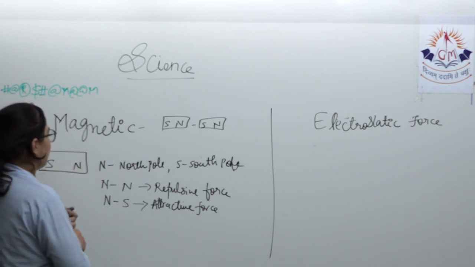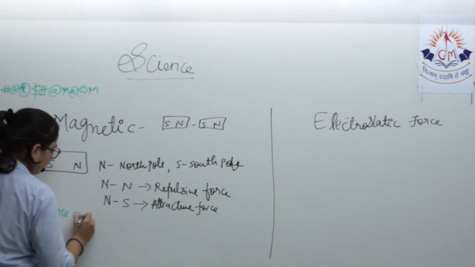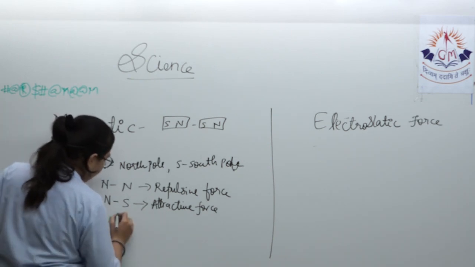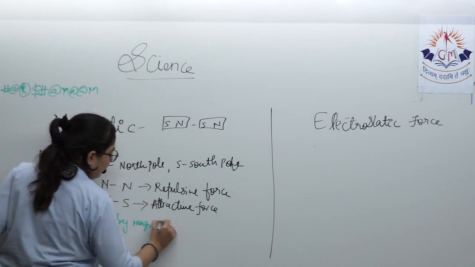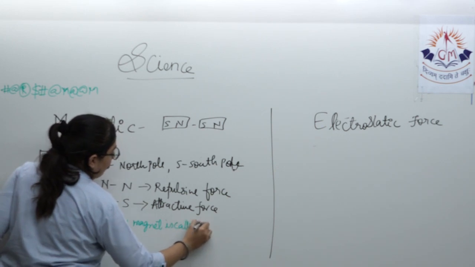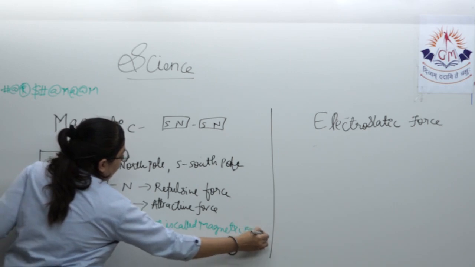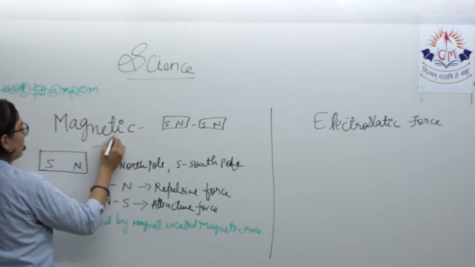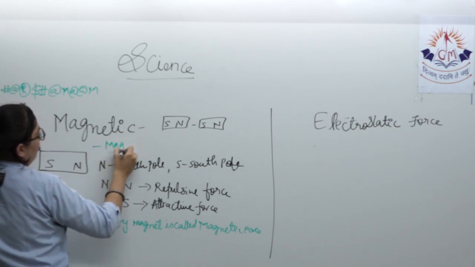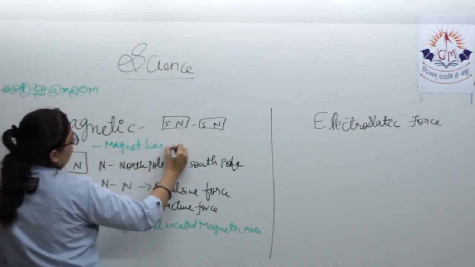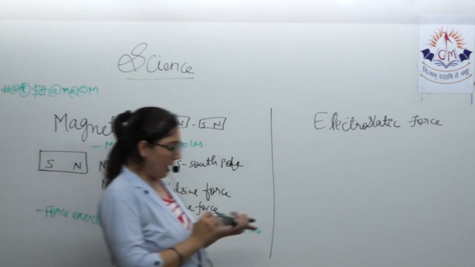And these are the points about it. It has two poles. Any magnet has two poles. So these are the important points regarding the magnet.